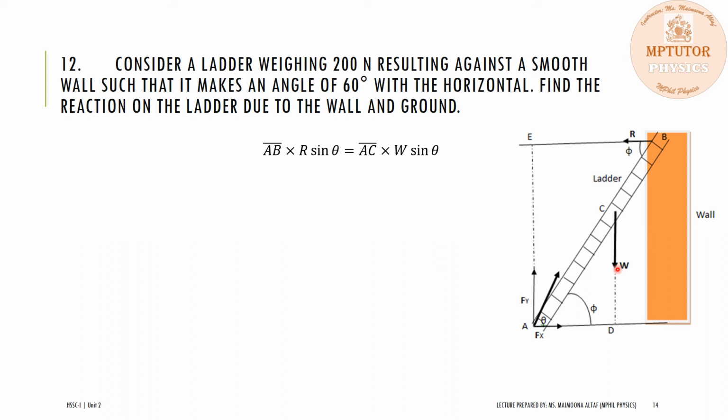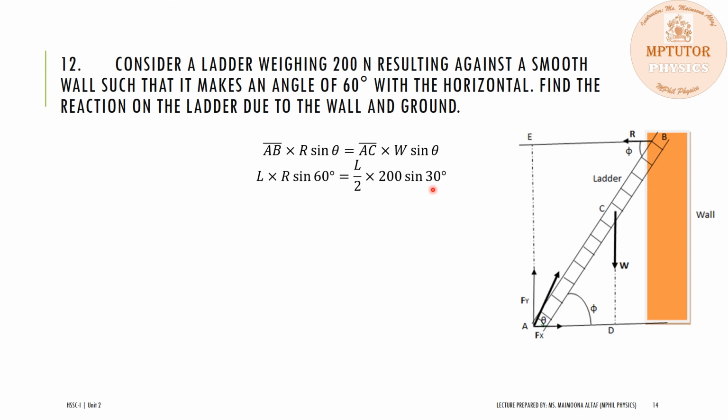So now dear students, the length of the ladder is equal to the moment arm AB into the reaction force R and sine of 60 degree, the similar angles at the opposite side. And the moment arm AC is equal to half of the length of the ladder, which is equal to L by 2. Weight of the ladder is 200 Newton. And now we will use theta as 30 degree. Now why are we using 30 degree?